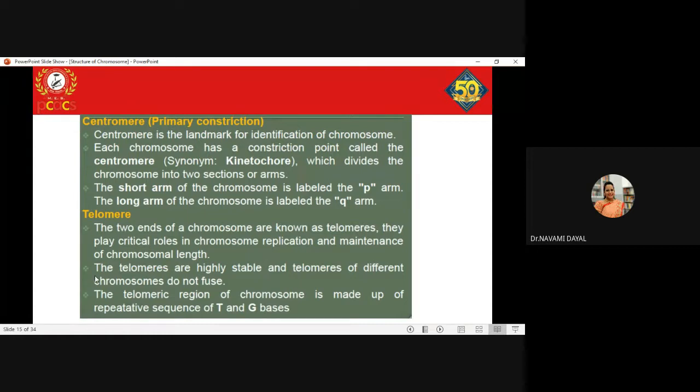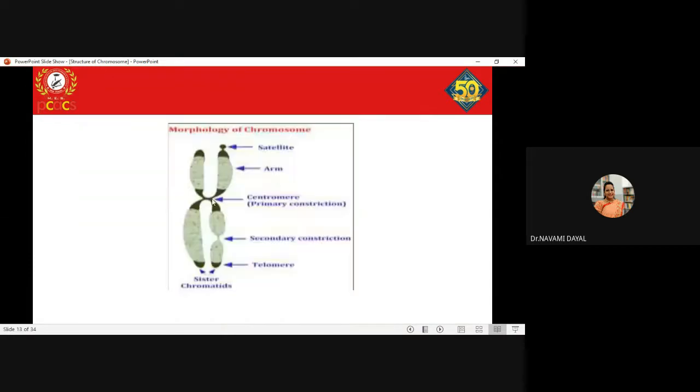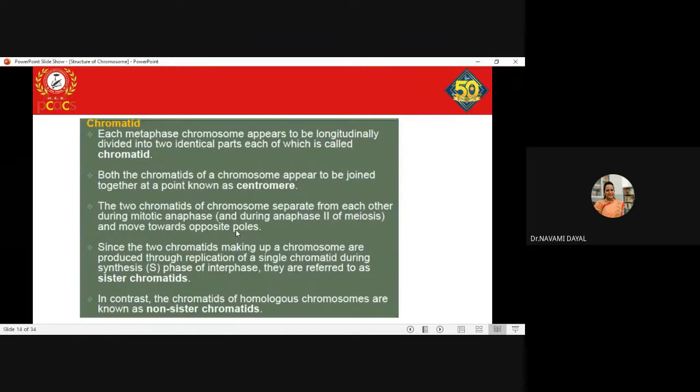So each chromosome has a constriction point called the centromere. To this centromere you have molecules called kinetochores attached, and these kinetochores actually help the chromosome to be held at the mitotic spindle. So it divides the chromosome into two sections or arms. Centromere actually divides the entire chromosome into two sections, or you can say it divides it into two arms.